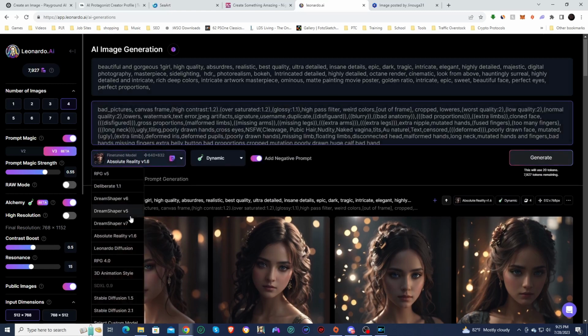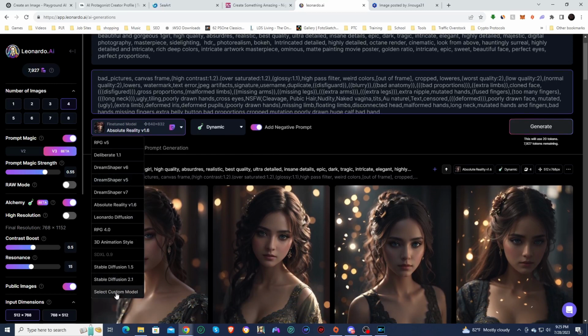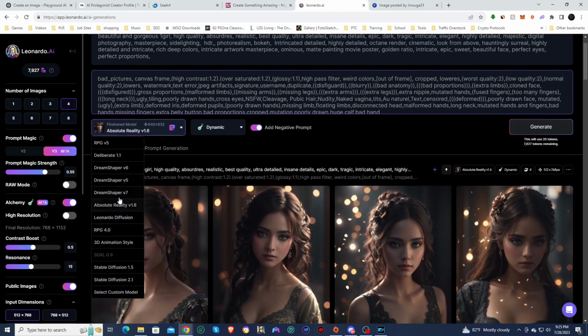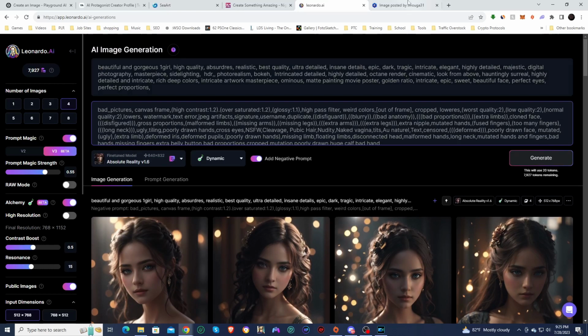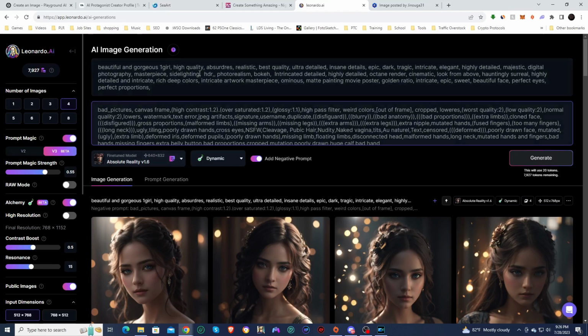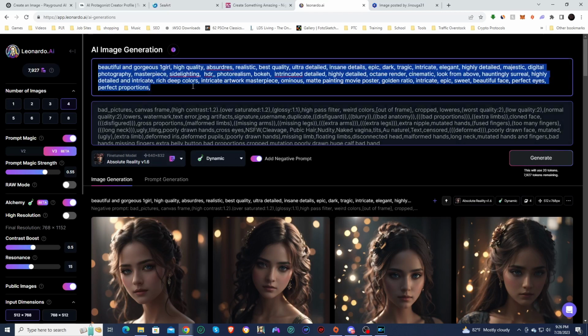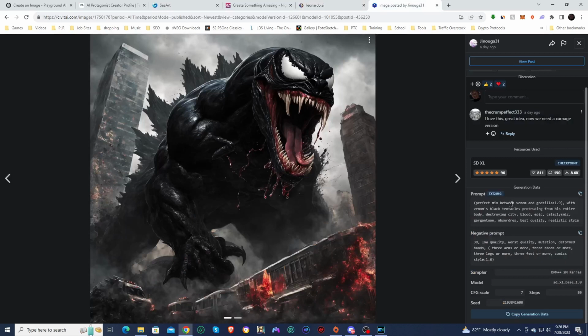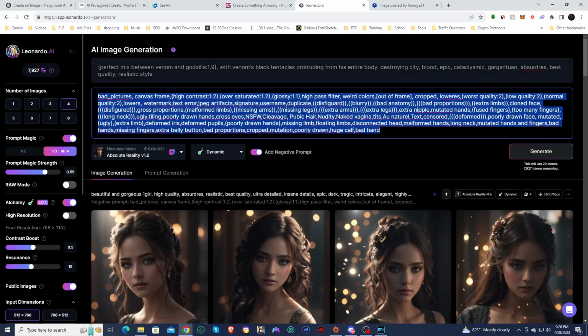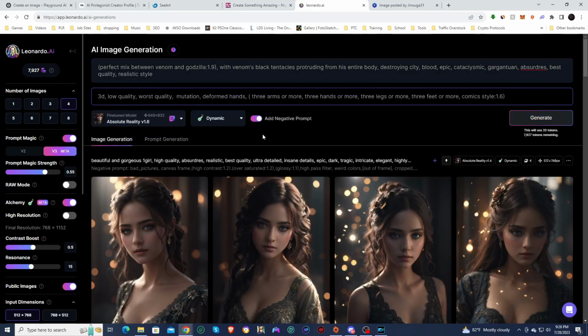Now I'm not sure which model I should use. I'm going to start with Absolute Reality, and then we're going to jump into one of the others, like maybe Dream Shaper 7, because I'm really not sure what to use with this prompt. But we are still going to see what happens. We'll start with the Absolute Reality, and so this is going to create something very different than what everything else created, and then we'll just go from there and see what happens.